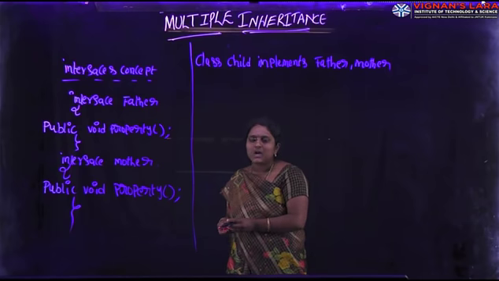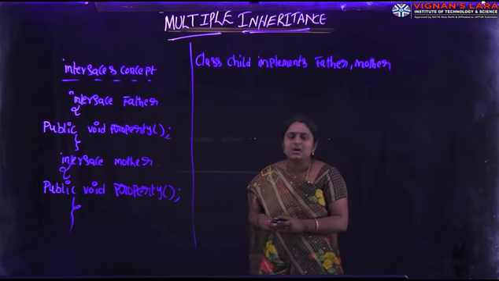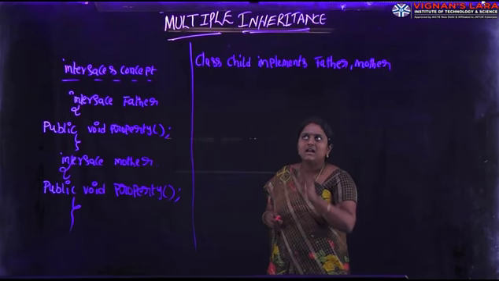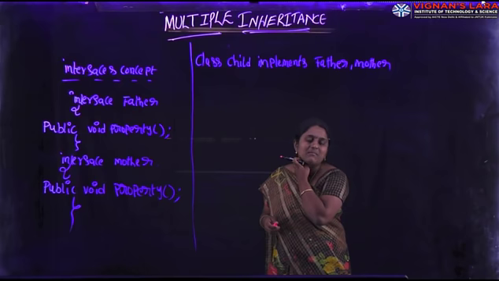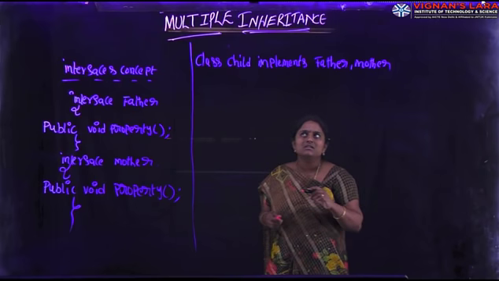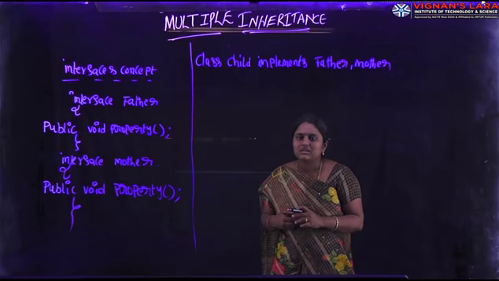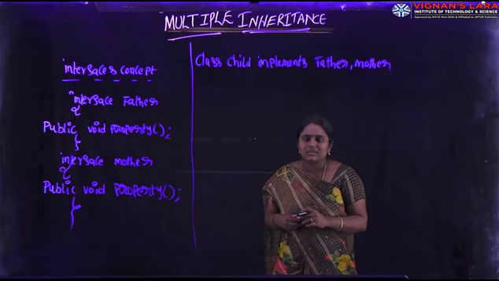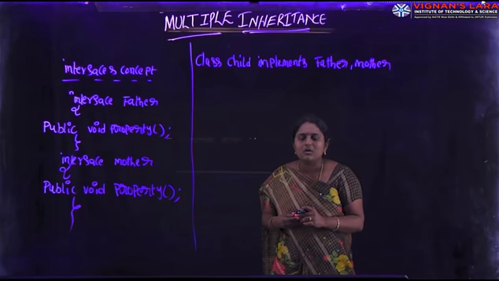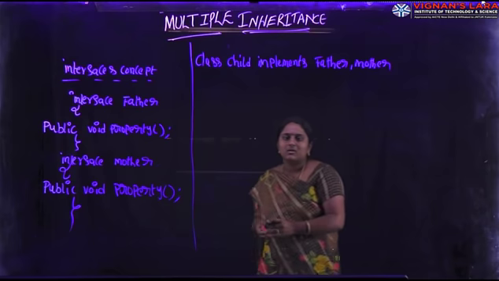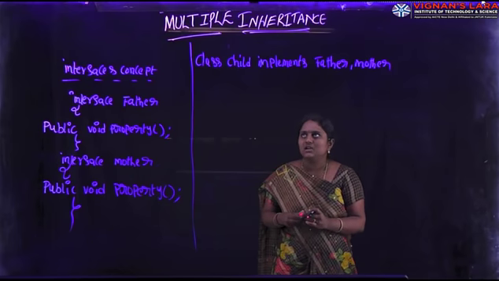Both the methods are the same method. That method is the property method. Here class Child implements Father and Mother. Here Child is the subclass. Child is the derived class. Child implements Father and Mother. So whenever the Java compiler identifies the implements keyword, the Java compiler checks whether the user provides the body of the declarations of this property method or not. Otherwise, at the time of compilation, it leads to an error.